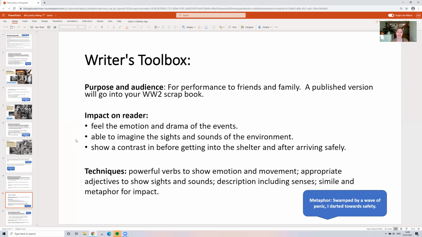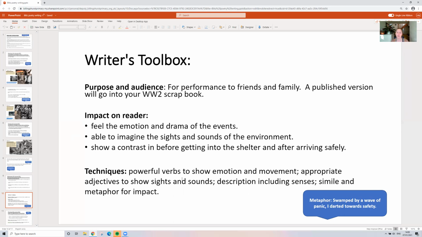And then perhaps again in that third verse, when you leave the shelter, there's a real change in the feeling. How are you feeling in that first verse when you hear the sirens go? How is that different to the second verse when you're underground in your shelter? And finally, in that third verse, when you emerge from the underground shelter to see the devastation that's come over the city.